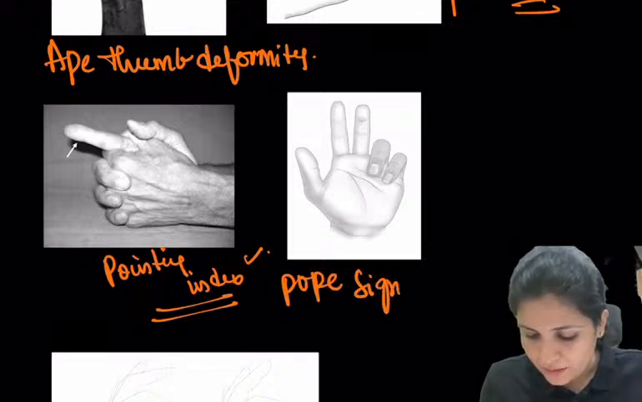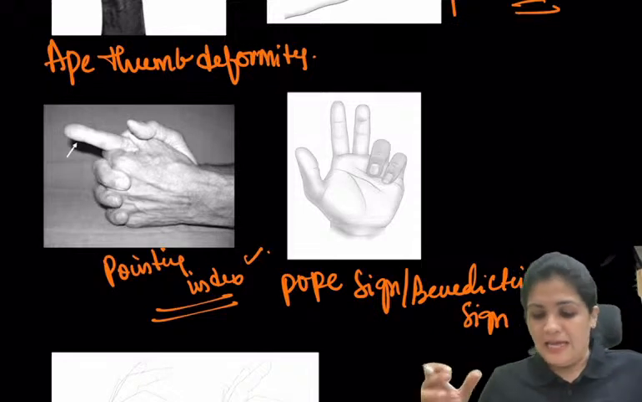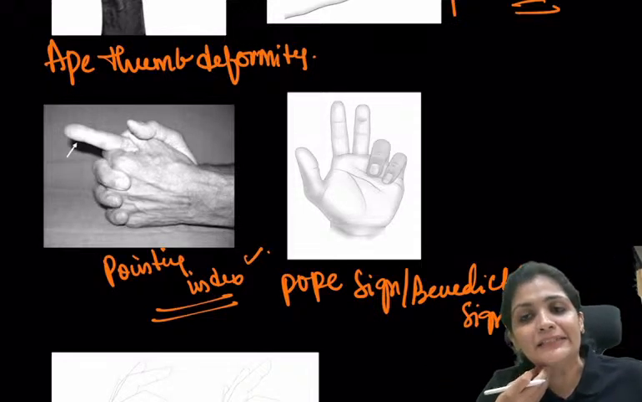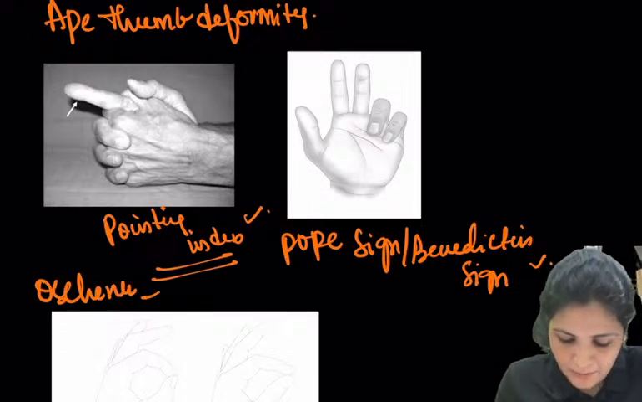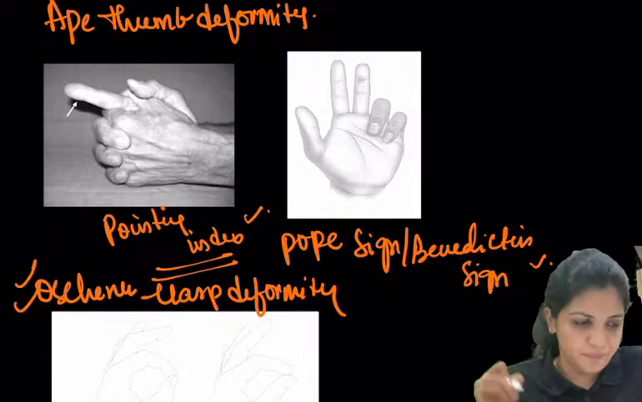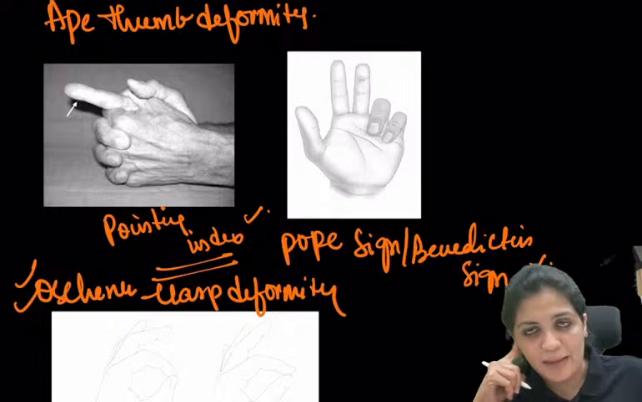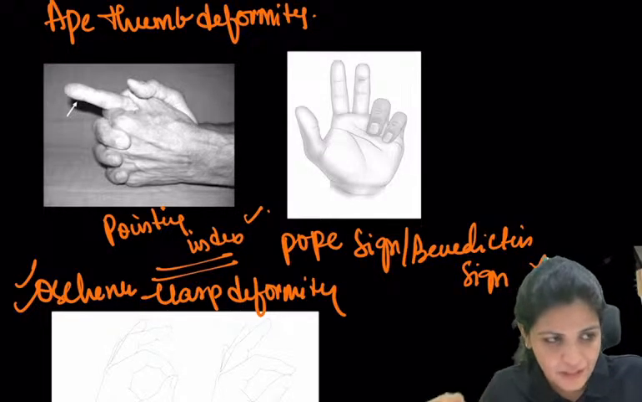The Pope's sign or the benediction. Right? So that is also seen in case of your... Yes, this pointing index is also called the Ochsner's clasp deformity. Very good. That is called the Ochsner's clasp deformity. And now this is called the Pope sign or the benediction sign.